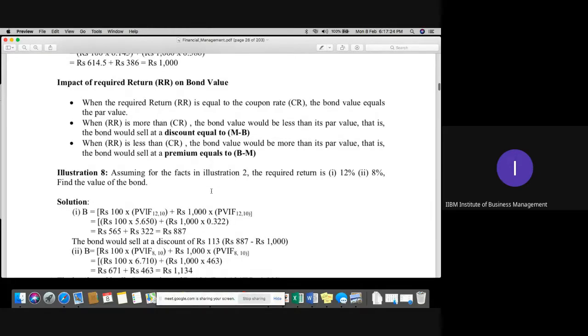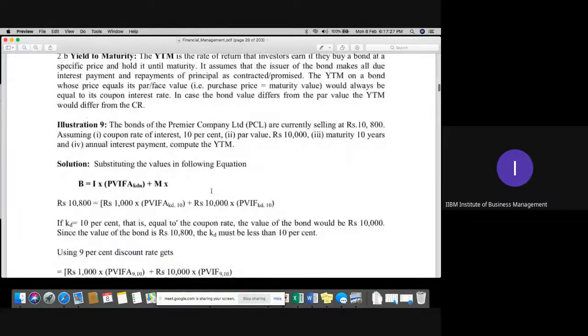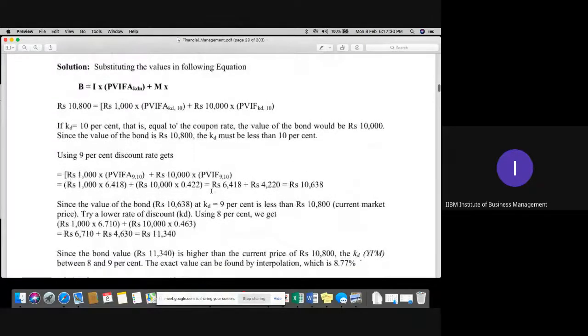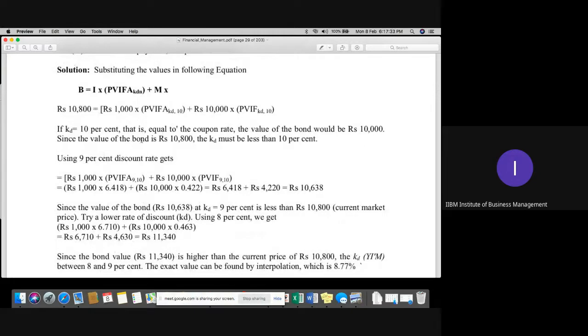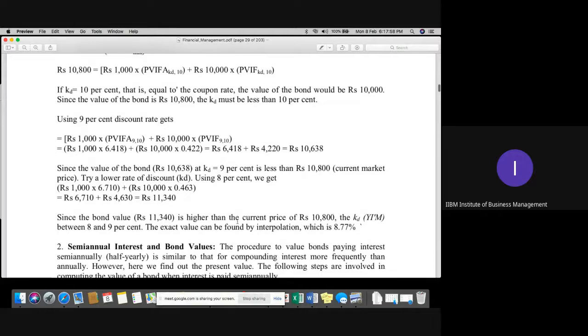Okay. So you can see, first of all, in this calculation, we will use this concept over here. If the KD is, we are assuming, 10%, then in order to generate more returns, the required rate of return should be less than 10%. So how to go about it? We can go for a 9% calculation as well. On 9%, if you calculate, the answer will come to 10,638 rupees. If you go for an 8% calculation, because it's a hit and trial method, always remember please, hit and trial method, on 8% it would be 11,340.